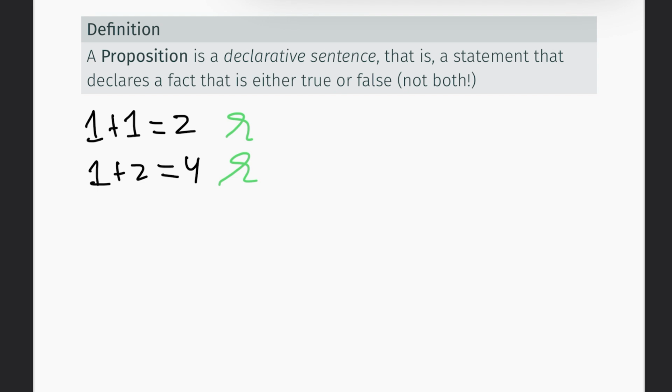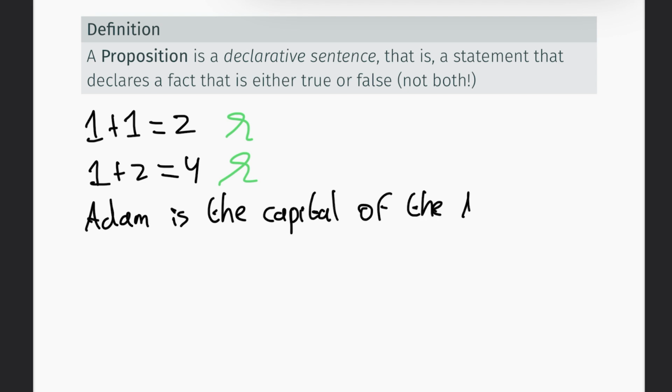Now what about a statement in natural language? For example, Amsterdam is the capital of the Netherlands. And I'm abbreviating Amsterdam and Netherlands here. So again, it says a fact. In this case, the fact is true. But again, because it says a fact, yes, this is a proposition. Then what about asking ourselves what time it is, which I'm abbreviating as what time? Well, no, this is not a proposition because it doesn't declare a fact.